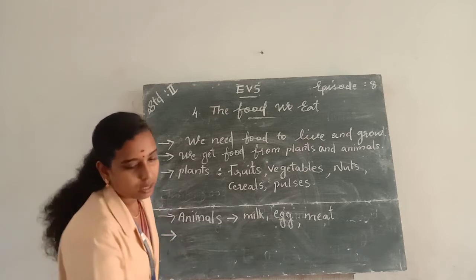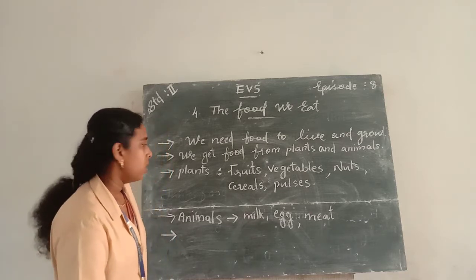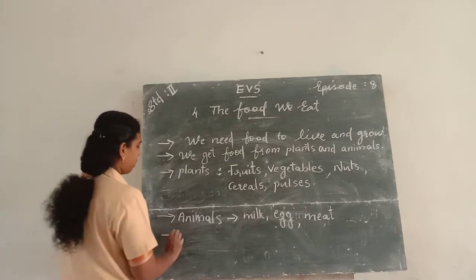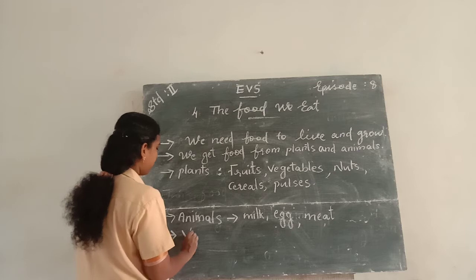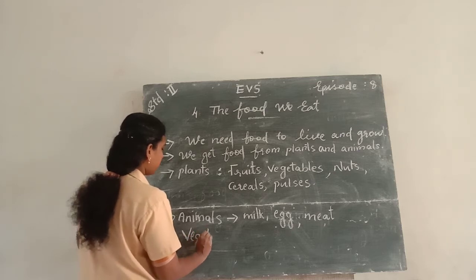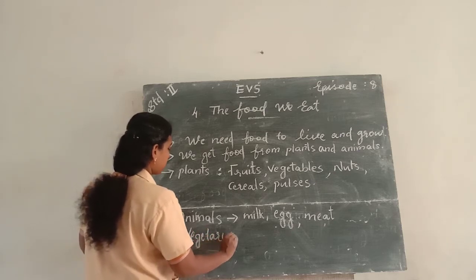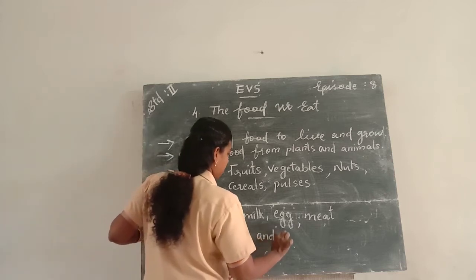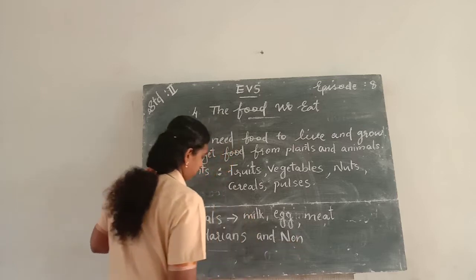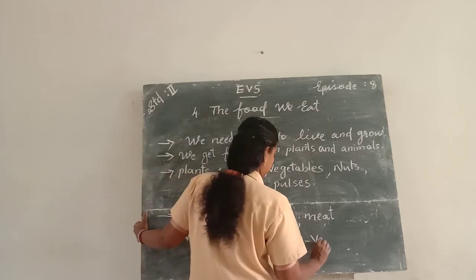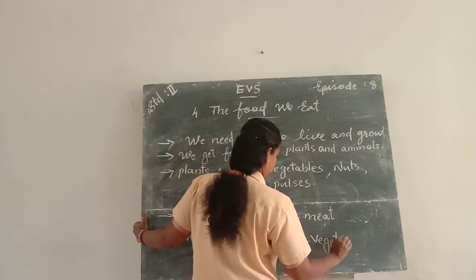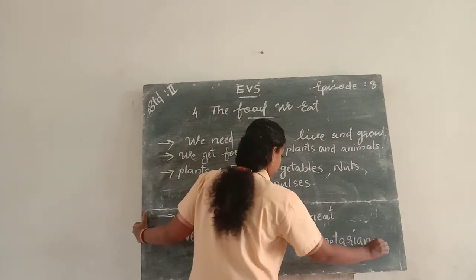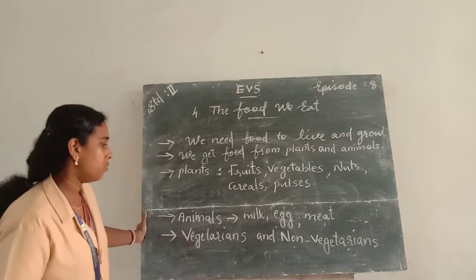And next one is food habits, different food habits of people. According to the food habits, people are divided into two categories, vegetarians and non-vegetarians.